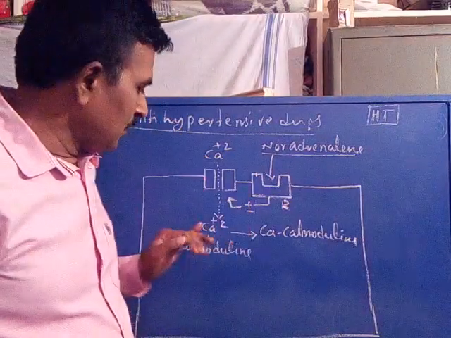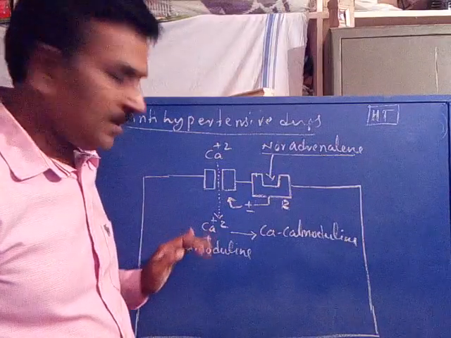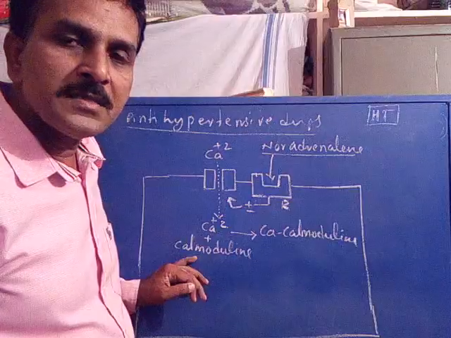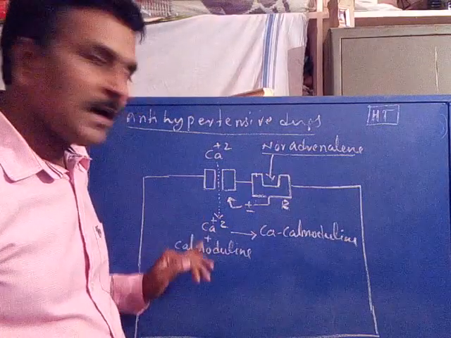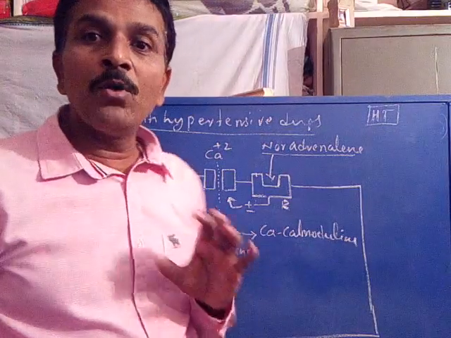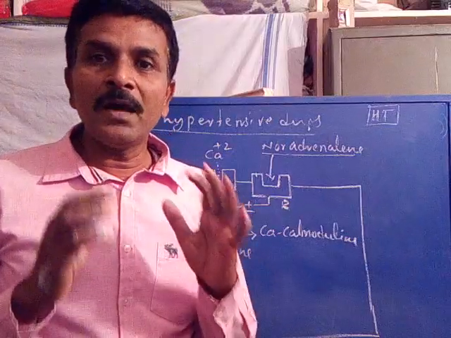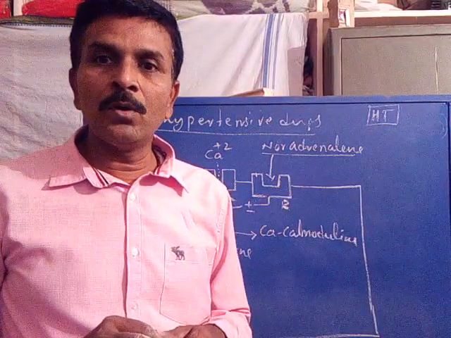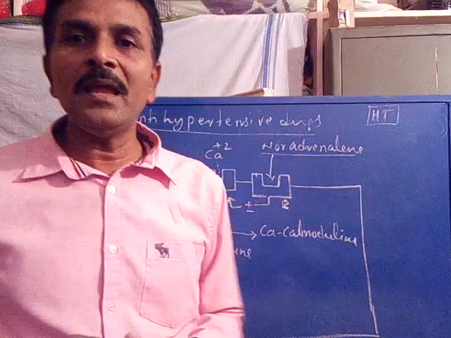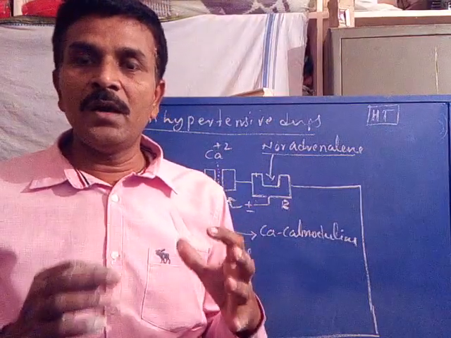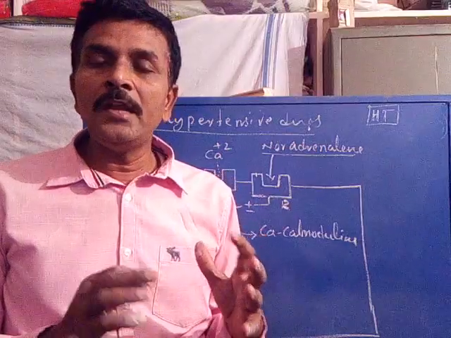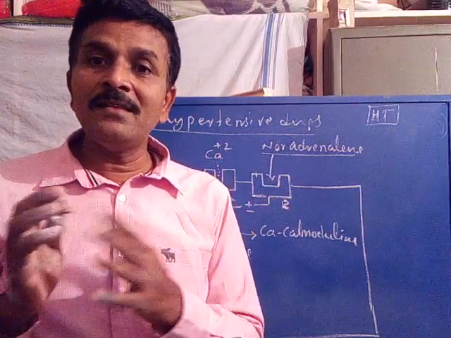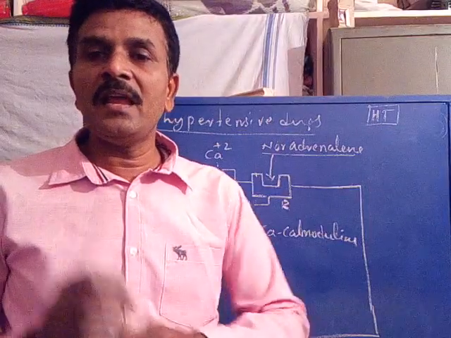Are you following? So when calcium entry occurs, it combines with calmodulin, a substance present in the cell of blood vessel, to form calcium calmodulin. Calcium calmodulin complex is a promoter of MLCK enzyme, or it may also be called that calcium calmodulin is an activator of myosin light chain kinase enzyme, called MLCK enzyme.